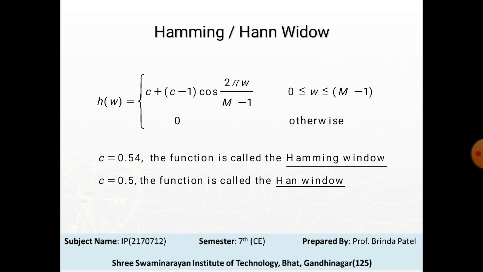So the key difference between the Hamming and Hann window is that in the latter the end points are 0. The difference between the two is generally unimportant in image processing applications.